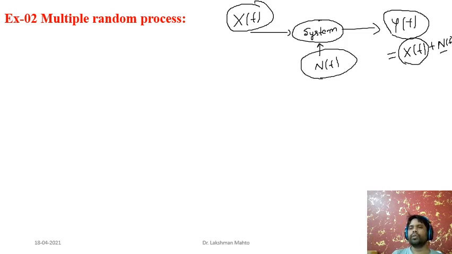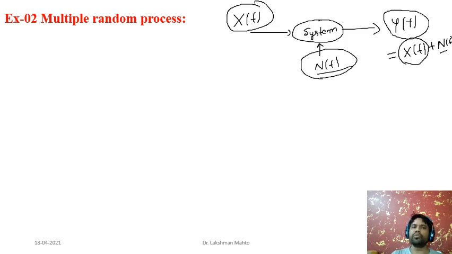Generally, we don't have to focus much on n of t, because it is system generated noise. If you study a particular system, definitely you will have information about this noise random process. So simply you just want to see the correlation between the output random process y of t and the input random process x of t. You have information about y of t, and by using the information of y of t, you have to infer about x of t. That is the problem here.